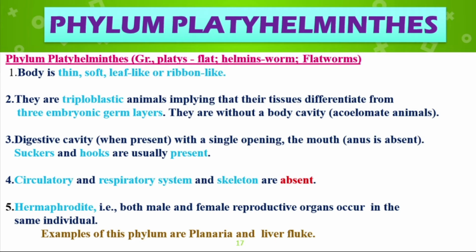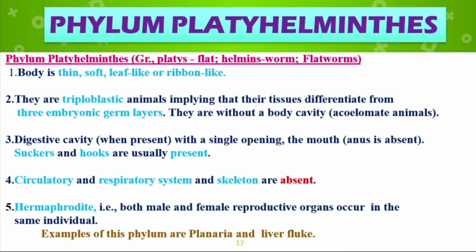Anus is absent, and hooks and suckers are usually present. They are used for capturing the prey. Circulatory and respiratory systems and skeletons are absent here. There is no other system in this phylum Platyhelminthes. And fifth one, hermaphrodite, that is, both male and female reproductive organs occur in the same individual.